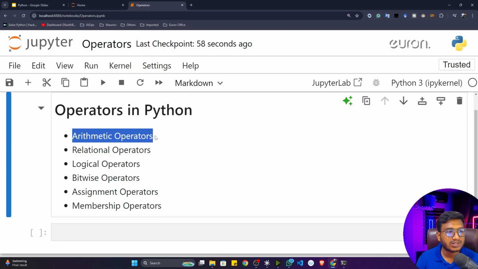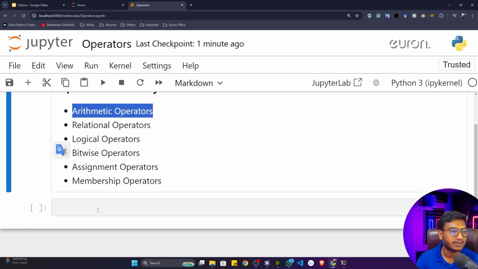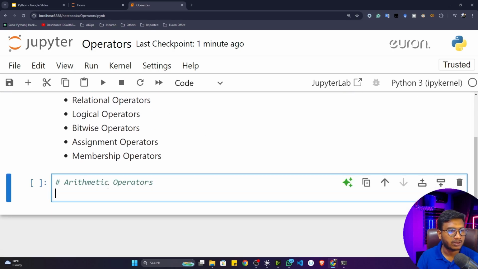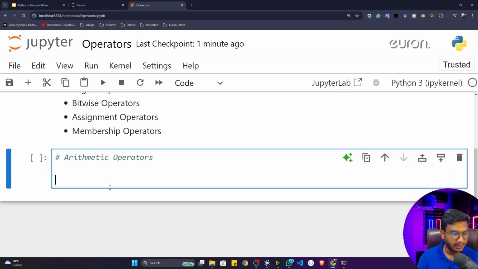The operator I have written on my blackboard is called arithmetic operator. The common things you use in your mathematics like addition, division, subtraction, and so on. So first of all, let's see these arithmetic operators, how we can perform them with the help of Python. I'll copy the arithmetic operator and make a comment here. It's very easy. Arithmetic operator is nothing but the mathematical operation.